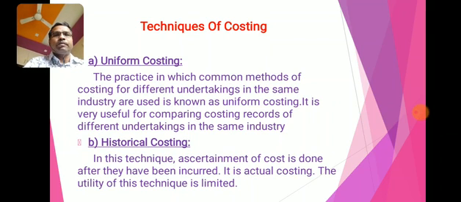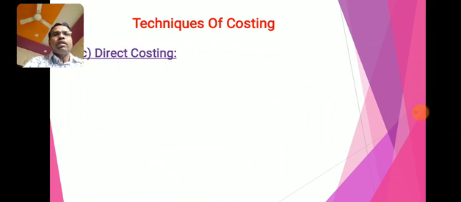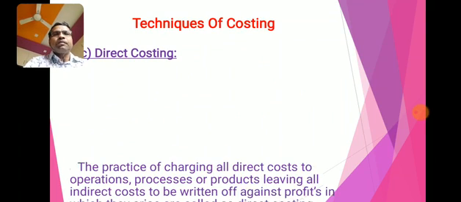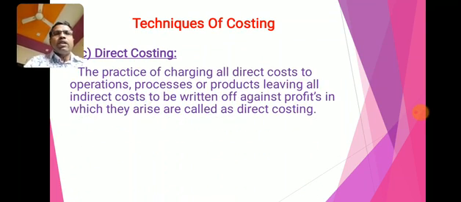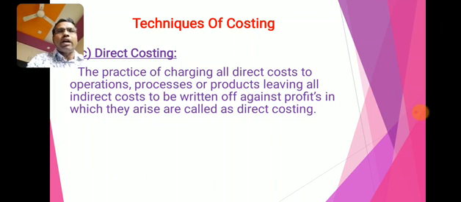Number 3, direct costing. The practice of charging all direct costs to the operations, processes, products, jobs, contracts, etc., leaving all indirect costs to be written off against profits in which they arise, is called direct costing.